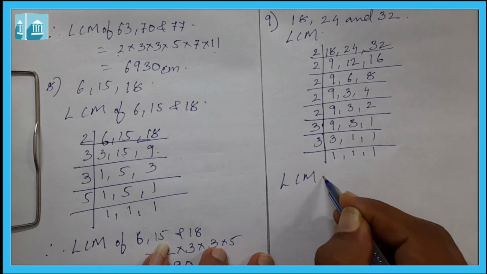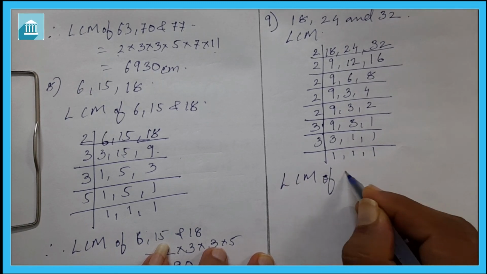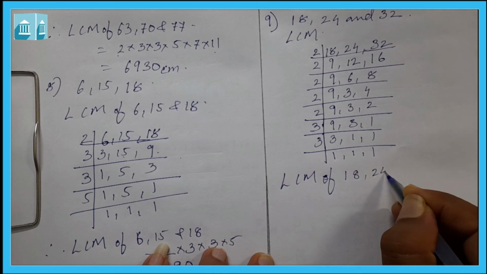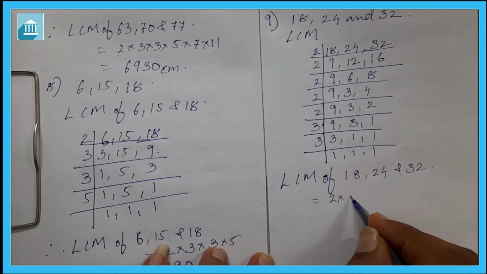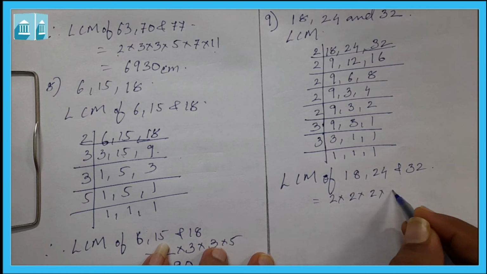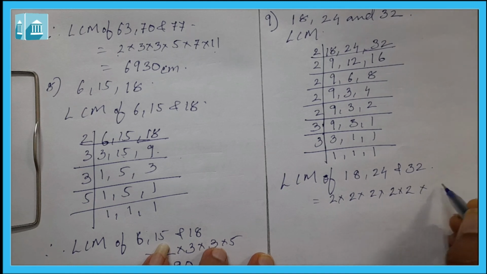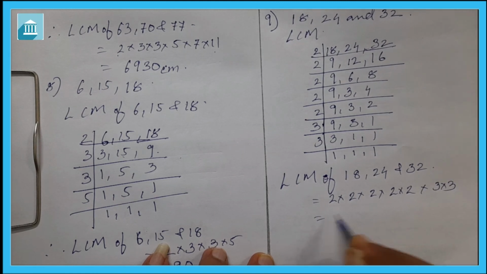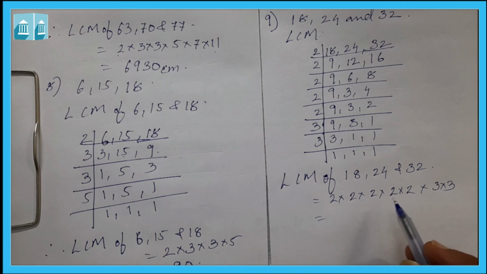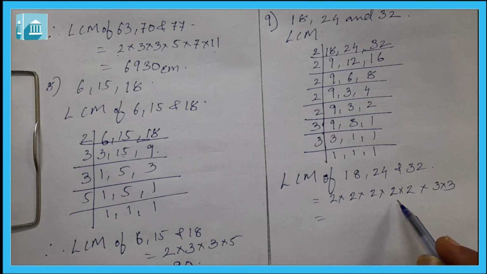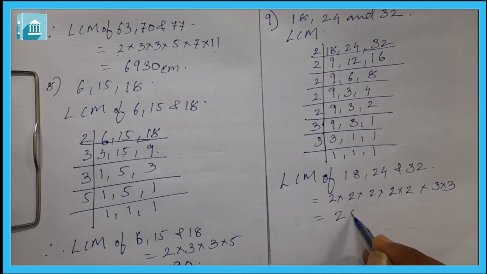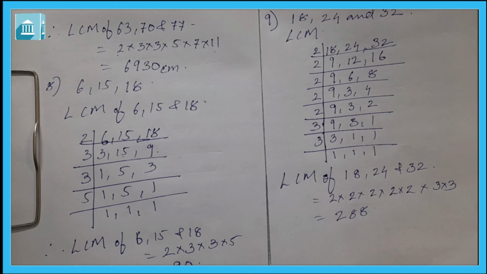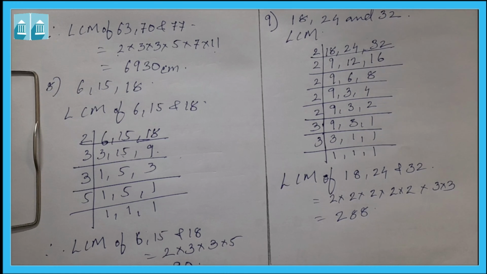So first, LCM of 18, 24 and 32 is equal to 2 into 2 into 2 into 2 into 2 into 3 into 3. 2 twos are 4, 4 twos are 8, 8 twos are 16, 16 twos are 32, 32 into 3 is equal to 96 and 96 into 3 is equal to 288.